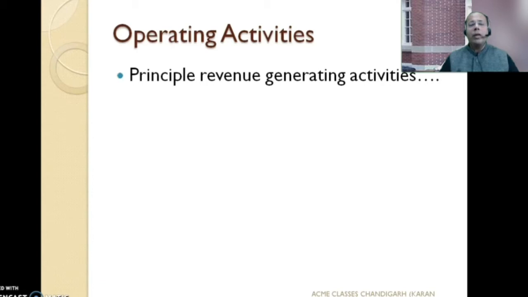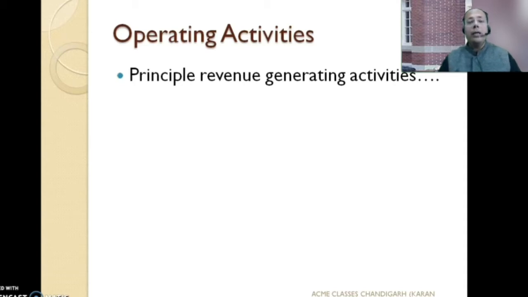Is constructing a building a primary business of this company? The answer to that is absolutely not. So constructing a building is not an operating activity for a textile company, whereas producing cloth is. But at the same time, constructing a building is an operating activity of a construction business. But producing cloth is not an operating activity of a construction business.